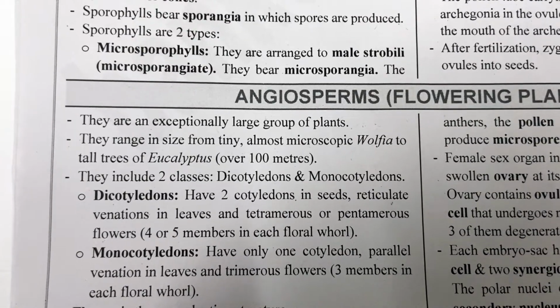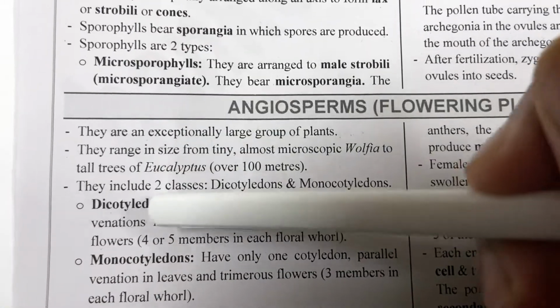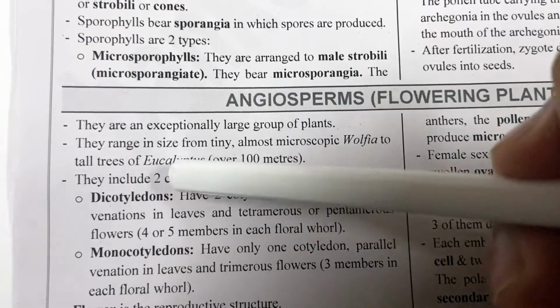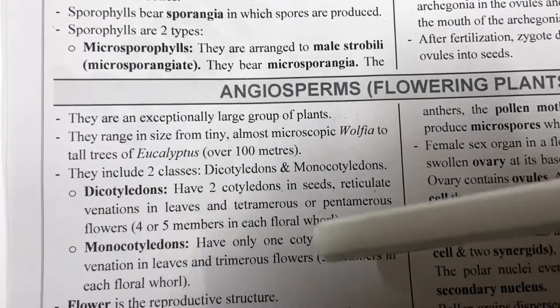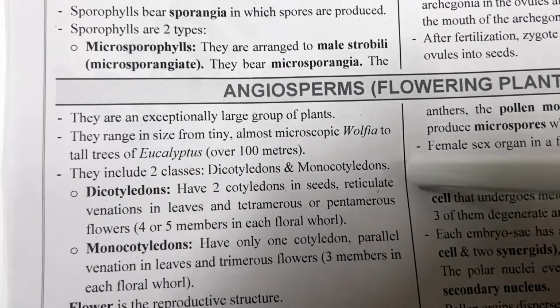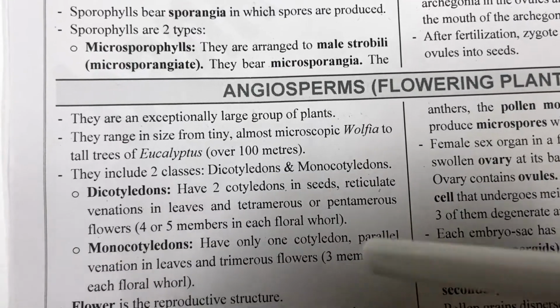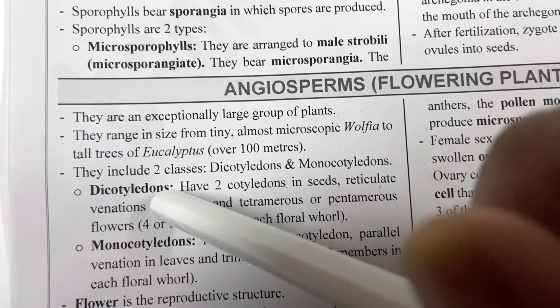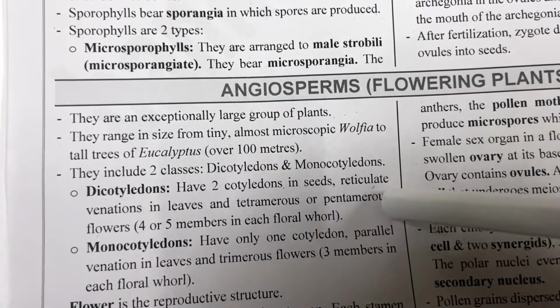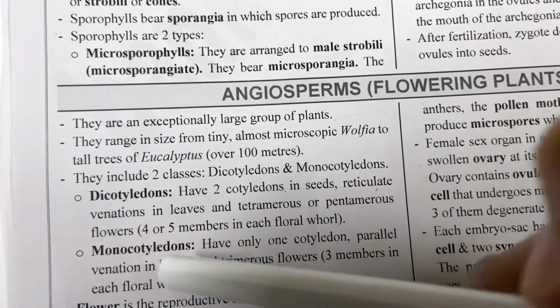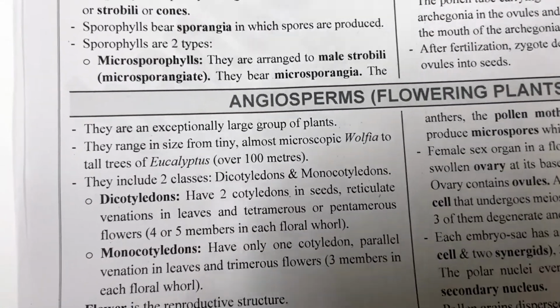So angiosperm are divided into two main classes, dicotyledons and monocotyledons. Dicot have two cotyledons, monocot have one cotyledon. Dicot have reticulate venation, monocot have parallel venation. In dicots there is tetramerous or pentamerous flower, whereas in monocots there is trimerous flower.